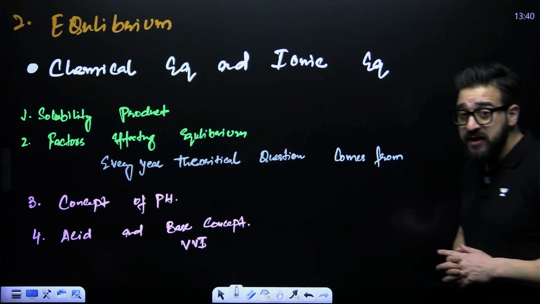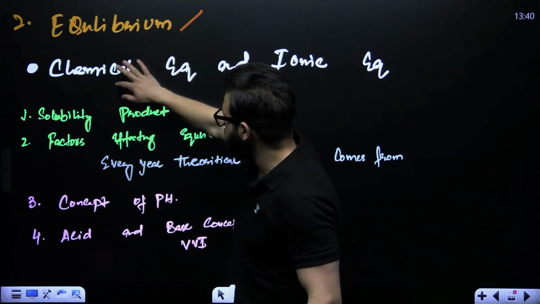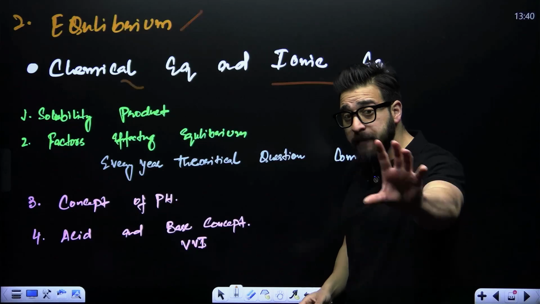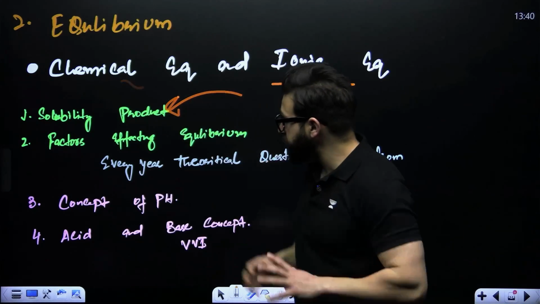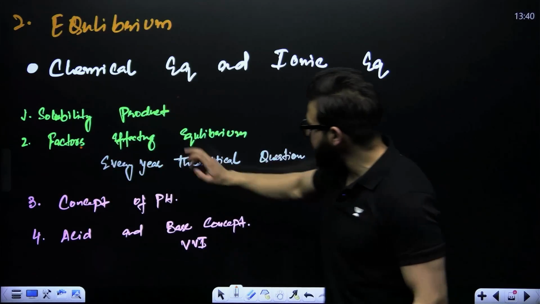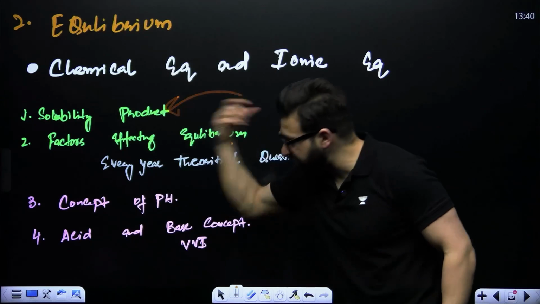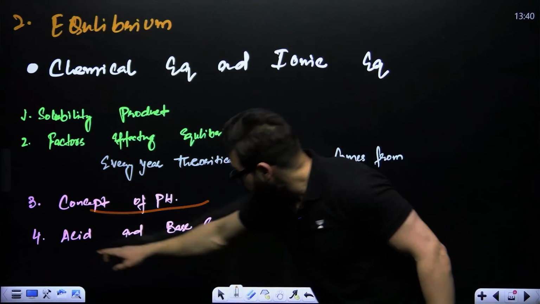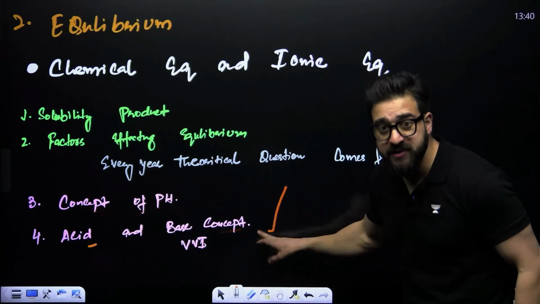Okay. Then, my dear friends, you have equilibrium, chemical equilibrium and ionic equilibrium. You have 2 sub-chapters in this one. What are the important topics? We say solubility products. Okay, then you have factors affecting equilibrium. Every single year a question comes from this topic. We say concept of pH, acid and base concept. Keep this thing also in your mind.